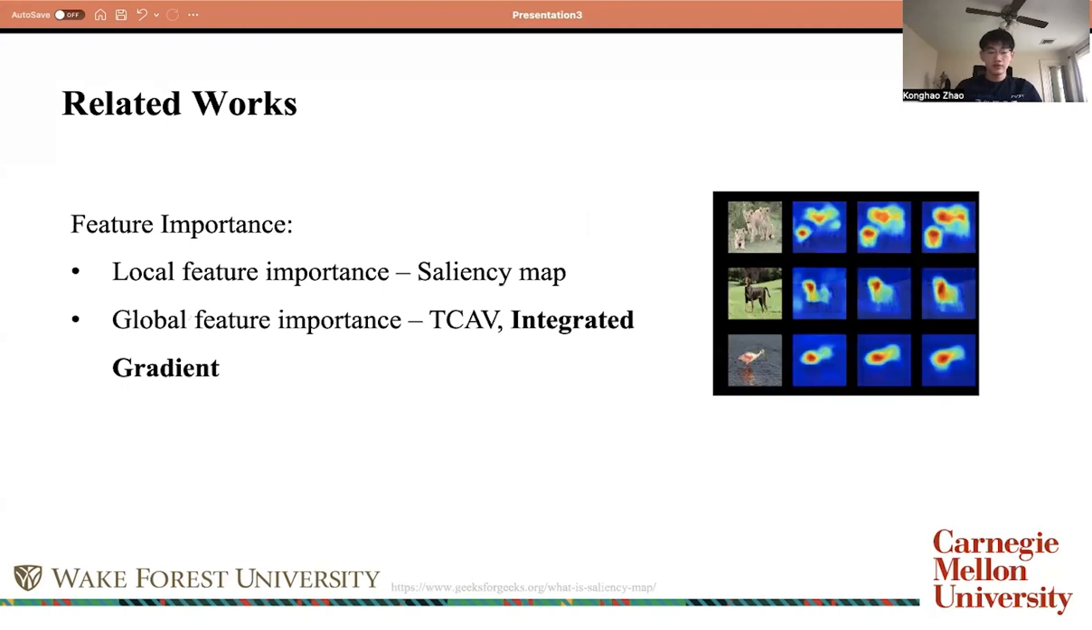Our work involves three methods to improve the interpretability of neural networks. The first method is to calculate the feature importance. The most well-known method is the saliency map, but it only calculates the local feature importance, which is not always reliable. So we decided to calculate the global feature importance in our study, for example, test time activation vector, but it requires additional supervised classifiers to prepare for the concepts. So we decided to use the integrated gradient.